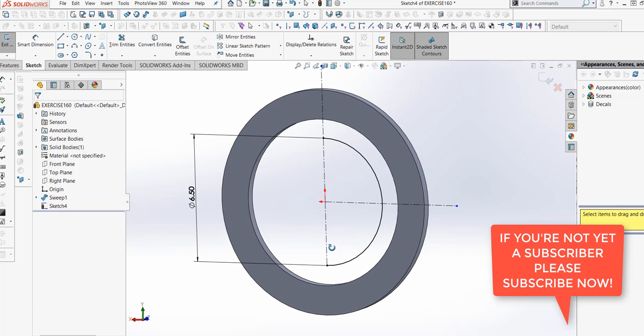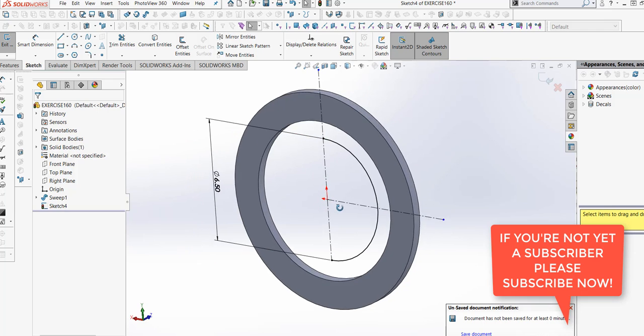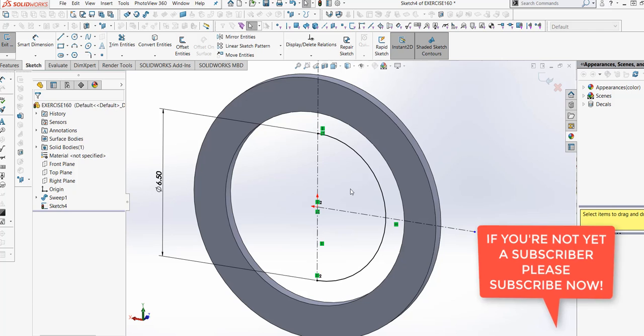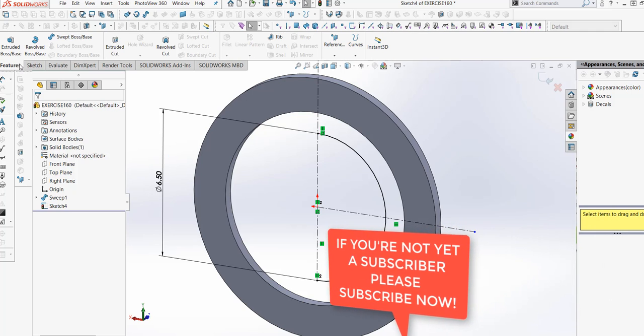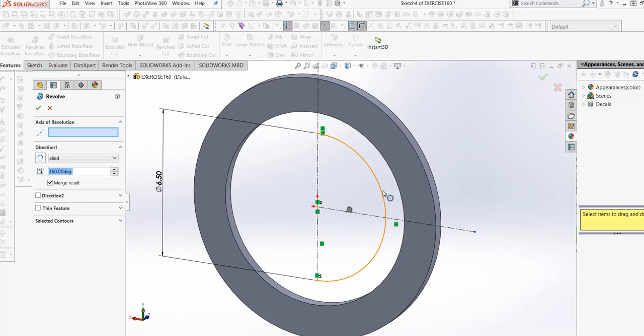Now I want to make like a ball on that half of the circle. So let's do Features and then Revolve. Yes, the selected contour is this one, and the revolve axis is this one.